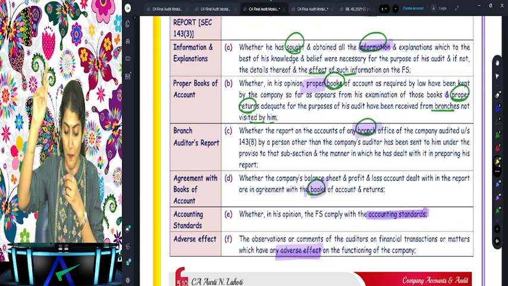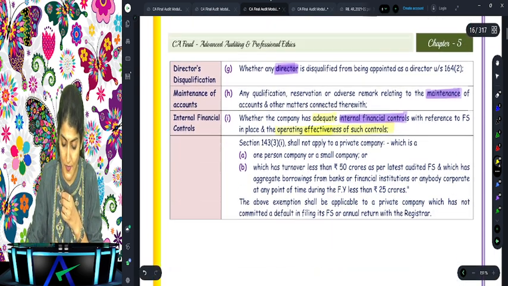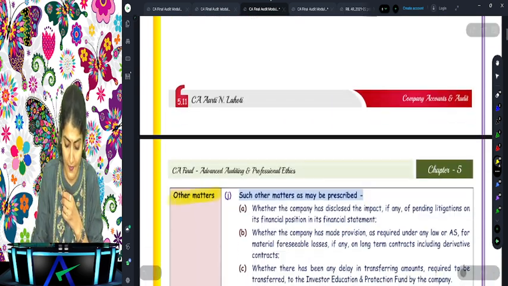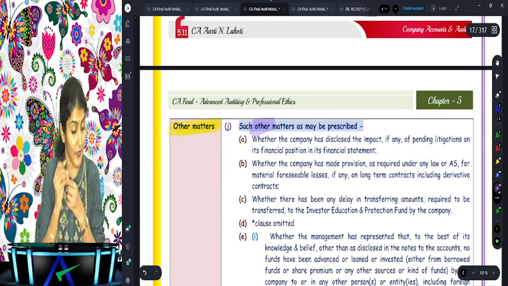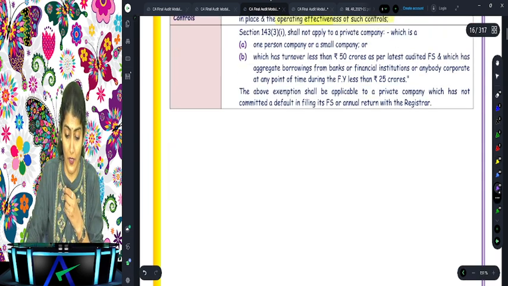Information proper, branch books, adverse, directors maintenance, IFC and the others. Are you getting that, everyone? Right? IFC and the others. Okay, right. What does it say?